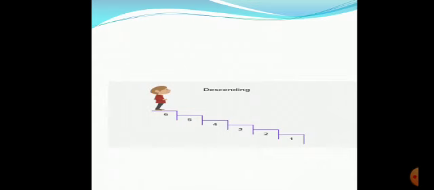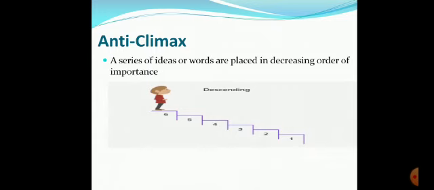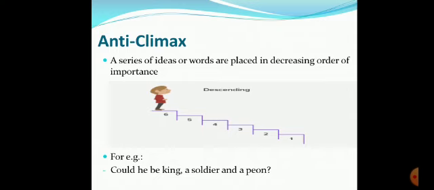So what are we going to talk about today? Exactly opposite of climax is anticlimax. What do you mean by anticlimax? A series of ideas or words which are placed in decreasing order of importance. The words which are placed in decreasing order, highest to lowest, right? So what is it? For example, could he be king, a soldier, and a peon? Now king is of the highest order, students, right? And then comes the soldier and then the peon, from top to bottom.